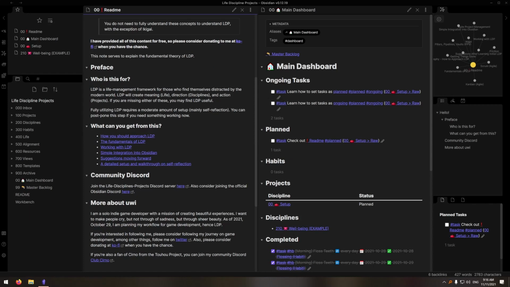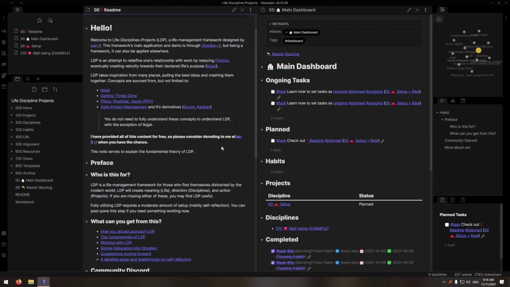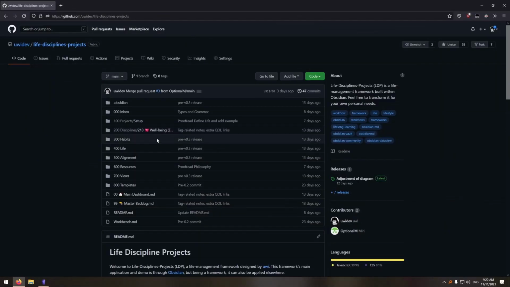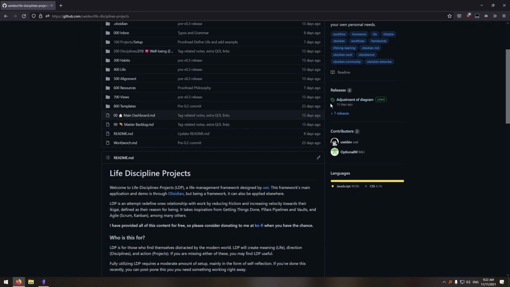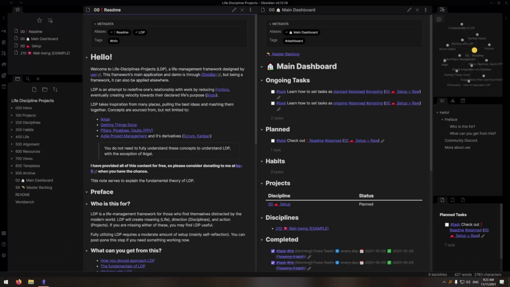So with a brief introduction of Obsidian out of the way, let's dive straight into a simple integration of LDP into Obsidian. This showcase has been uploaded onto GitHub and is available to download in the description below. Starting with the left panel, on the top you see that we have our starred notes. This is where we can bookmark any important notes that we need quick access to. To the bottom of starred notes, we have our file explorer. Here we have our life, disciplines, projects, habits, resources, as well as a dedicated folder to do alignment.